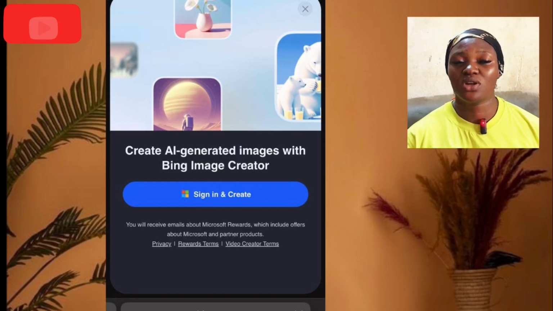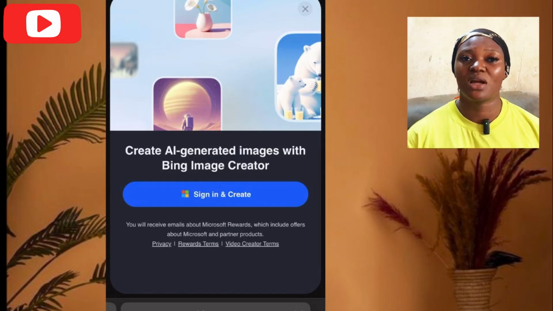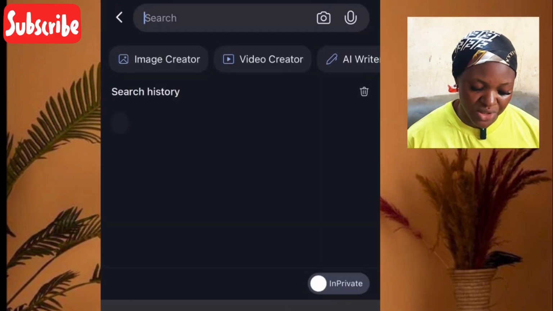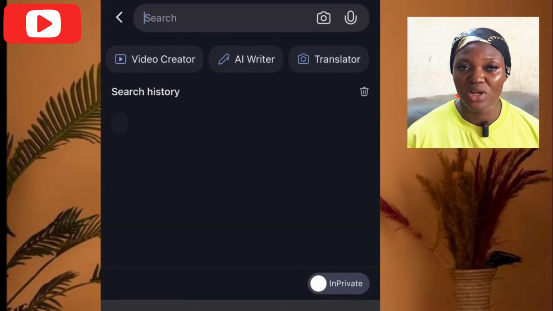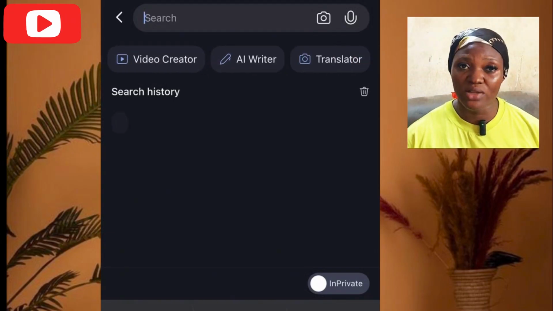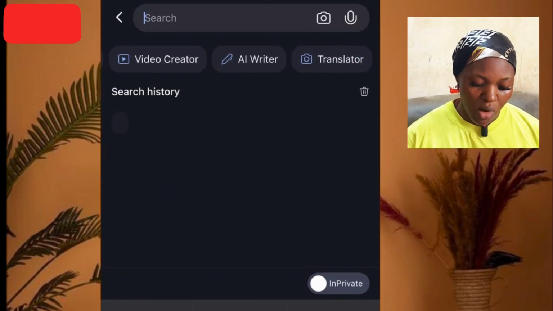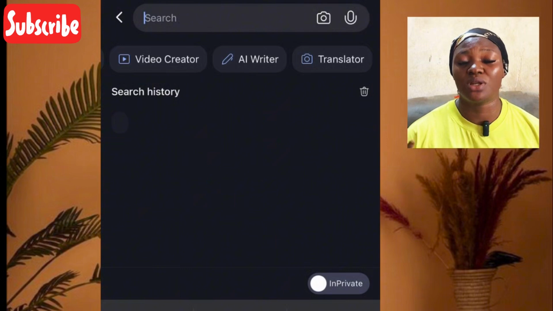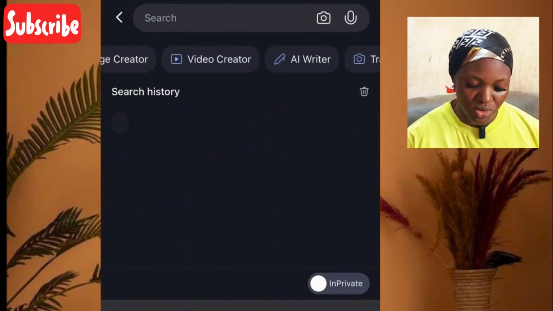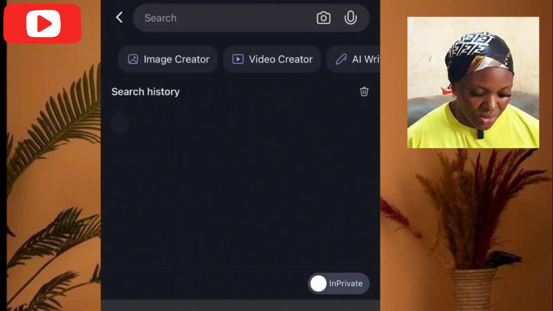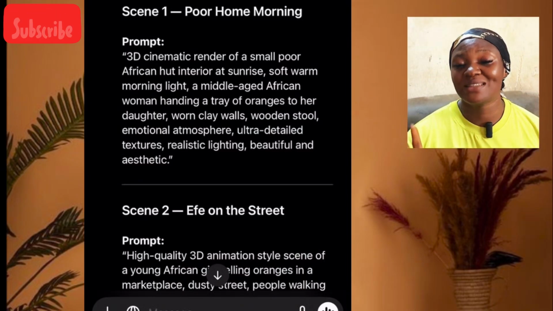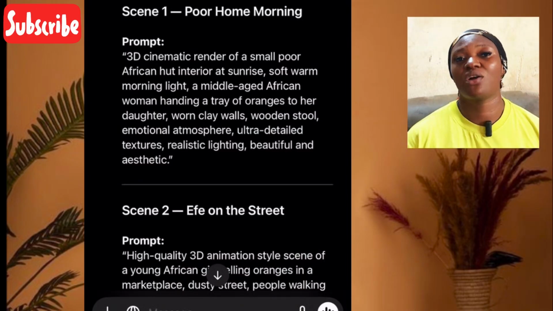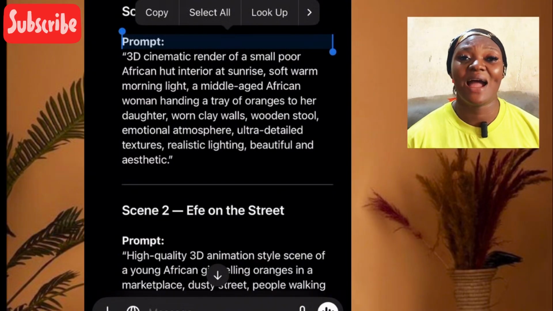In Bing AI, after downloading the app, you can just click on search. They have image creators, video creators, AI writer and translator. We are dealing with image creators. So we tap on image creators, go to ChatGPT and copy the first image prompt, then come back to Bing AI and paste it.